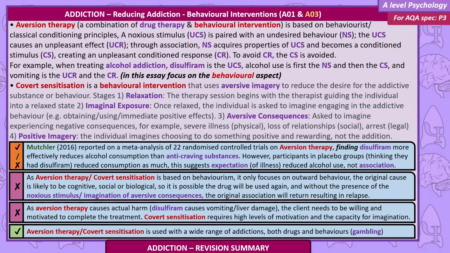As aversion therapy and covert sensitization are based on behaviourism, they only focus on outward behaviour, not the original cause. The original cause is likely to be cognitive, social, or biological, so it's possible the drug will be used again. And without the presence of the noxious stimulus or imagination of aversive consequences, the original association will return, resulting in relapse. As aversion therapy causes actual harm, disulfiram causes vomiting and liver damage.